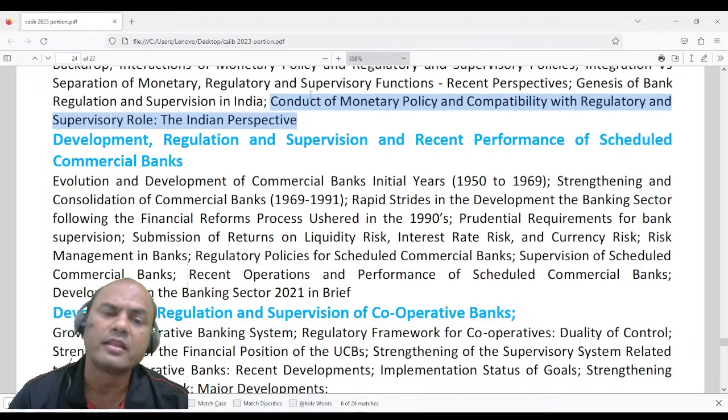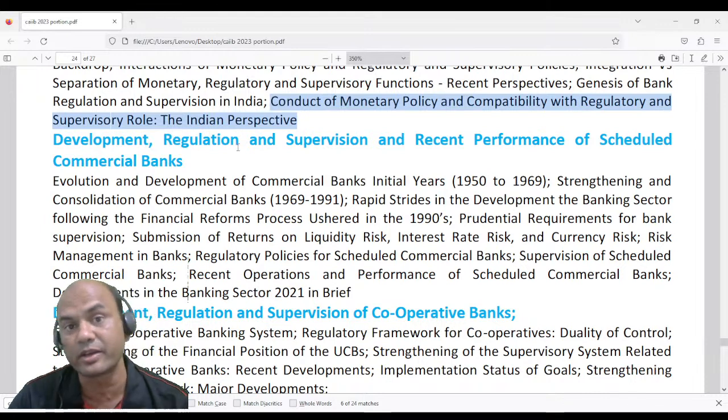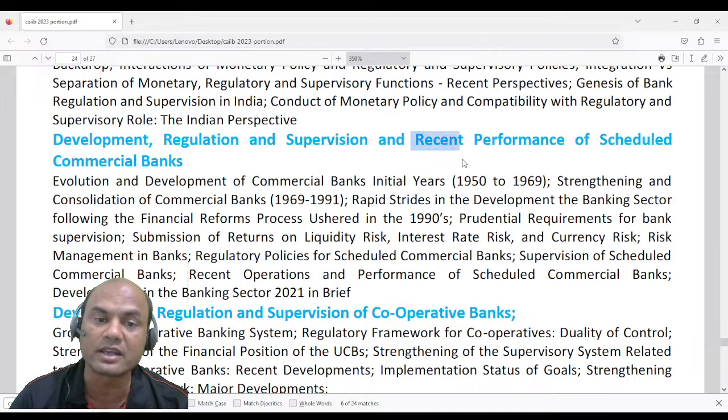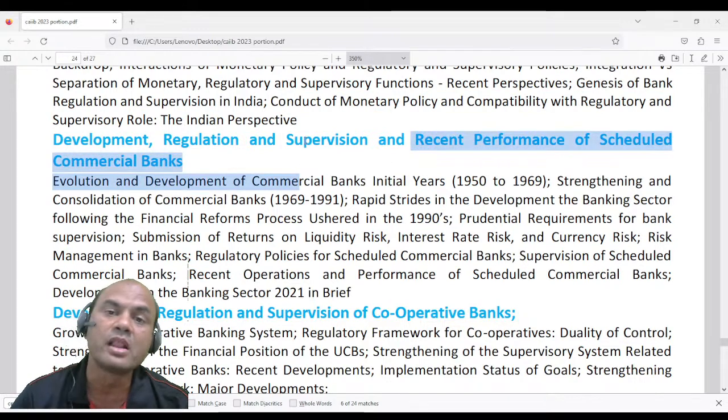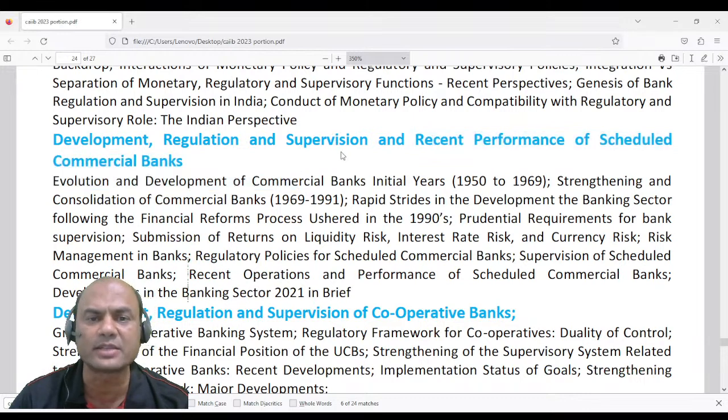Then the next part is development, regulation and supervision and recent performance of the scheduled commercial banks. Now this is very important. Recent performance means, if you have seen recently, almost all the scheduled commercial banks, basically the nationalized banks I'll talk of presently, have geared up to fight, to have healthy competition with the private and the foreign banks.